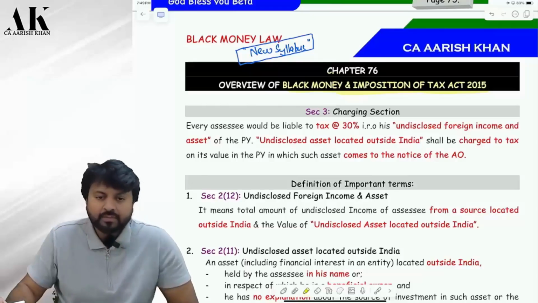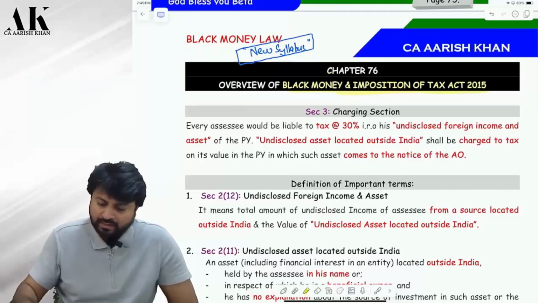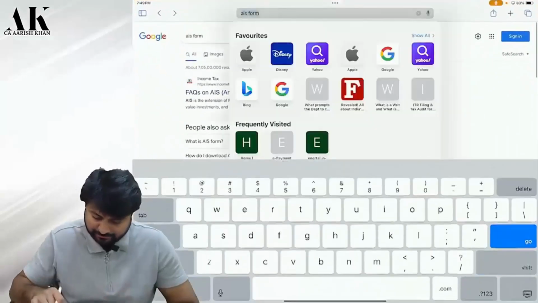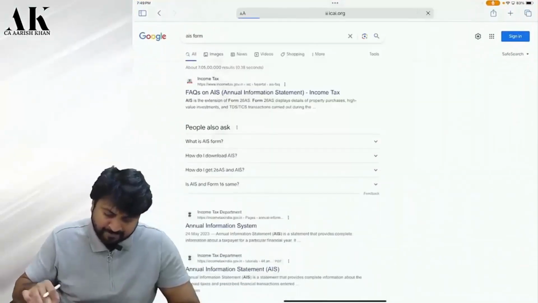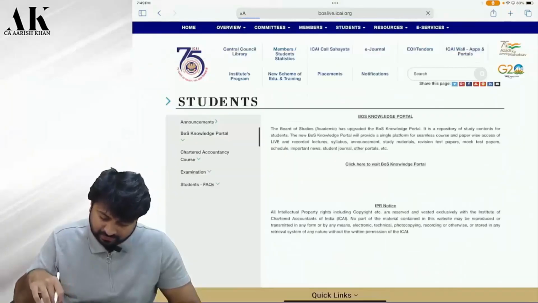Now, every taxation law should have a charging section. Correct or not? So we need to understand the charging section over here. At some places, I will also be using the ICI material to explain certain things. So let me open the ICI material as well, which will be useful for us.